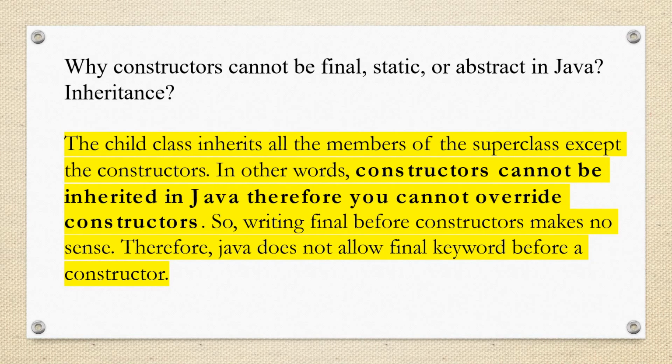So why can a constructor not be final, static, or abstract in Java? The child class inherits all the members of the superclass except the constructor. In other words, a constructor cannot be inherited in Java. Therefore, you cannot override the constructor. So writing final before a constructor makes no sense. Therefore, Java does not allow the final keyword before a constructor. Anyway, you cannot override it, so there is no reason to put final. Like a final variable's value cannot be changed, and a final method cannot be overridden, right?